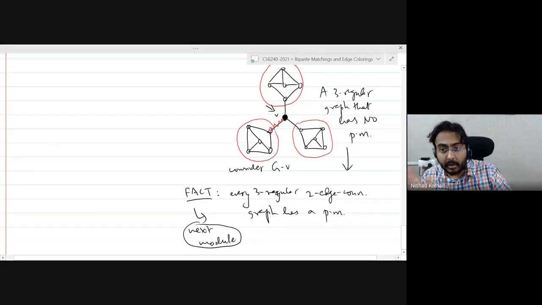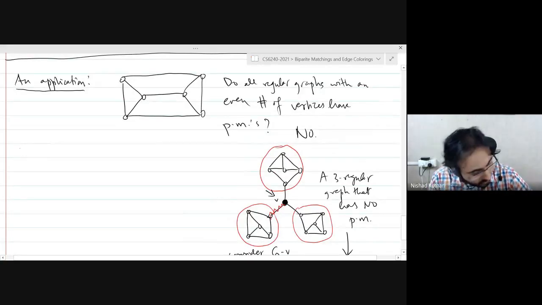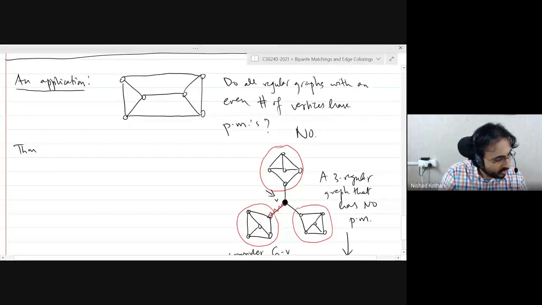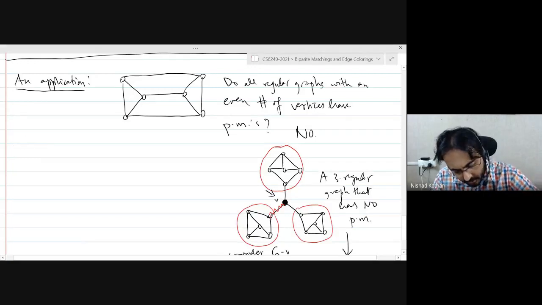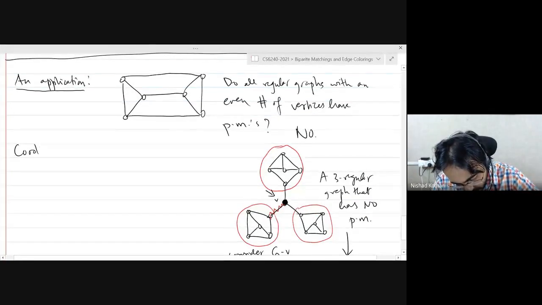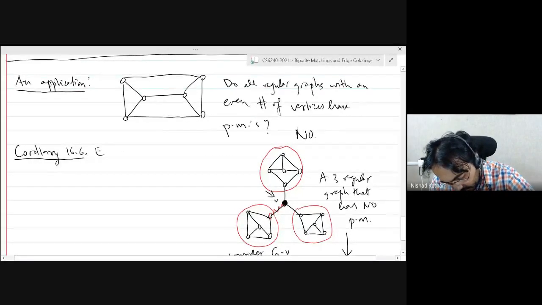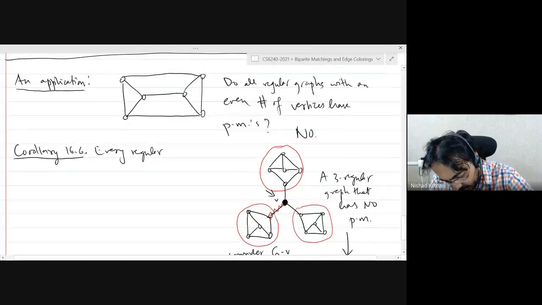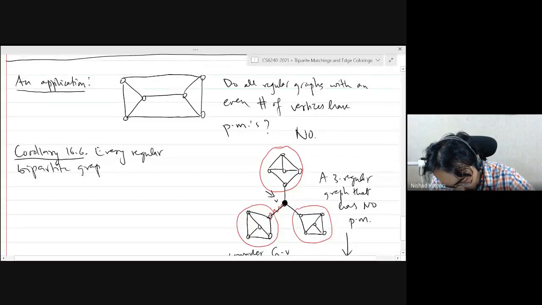Okay, because this is about all graphs. This is not about bipartite graphs. What we will prove in this module is that every regular bipartite graph has a perfect matching. Okay, so theorem, actually they call it corollary, sure. Corollary 16.6 is that every regular bipartite graph has a perfect matching.